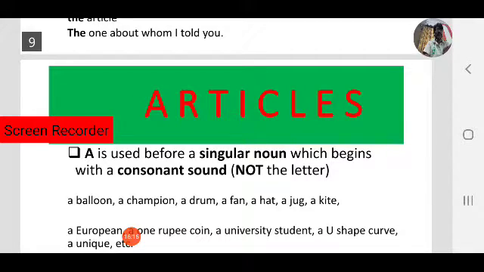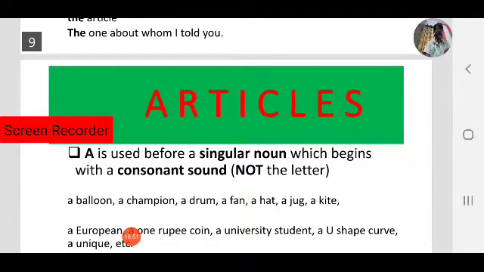Most of us learnt about articles in school days, and we learnt that we use a before a consonant letter and an before a vowel letter. That is a misconception. That is wrong. Not letter, sound. The sound is important. A is used before the singular noun which begins with a consonant sound, not a letter. Always keep in mind, this is also a common mistake in English.